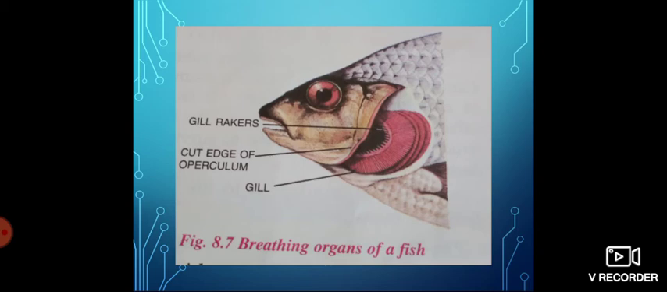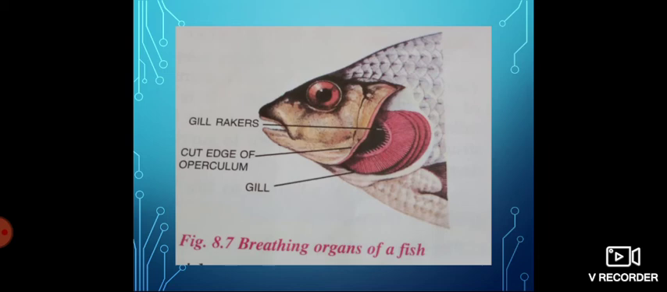The fish takes in water through the mouth, and this water is pushed outside through the gill chambers. When the water passes through the gill chambers, there are gill filaments there, and the blood passing through the gill filaments absorbs the oxygen present in the water and gives out carbon dioxide. In this way the gaseous exchange takes place.